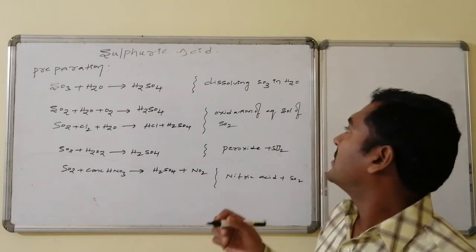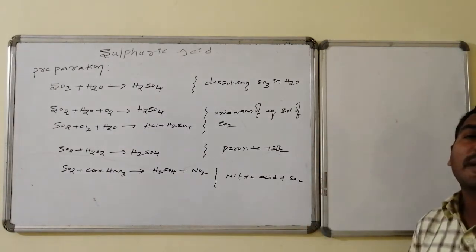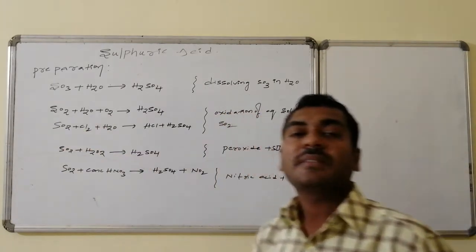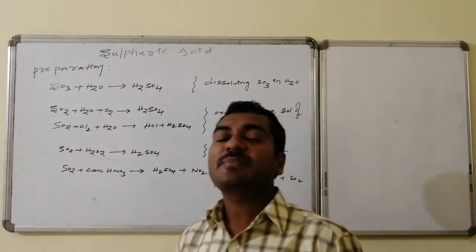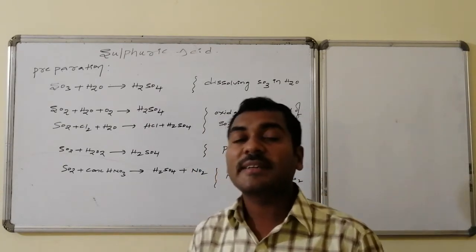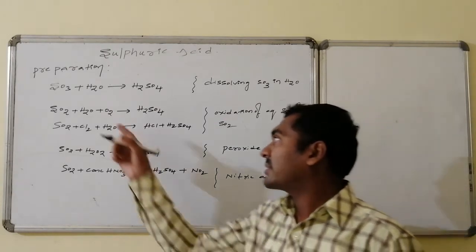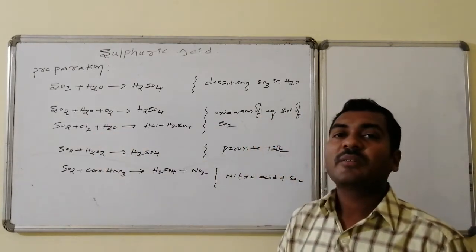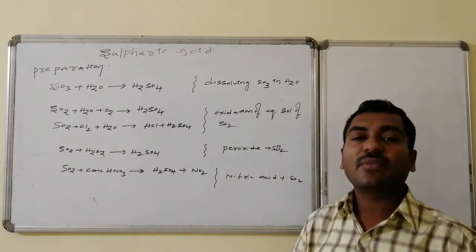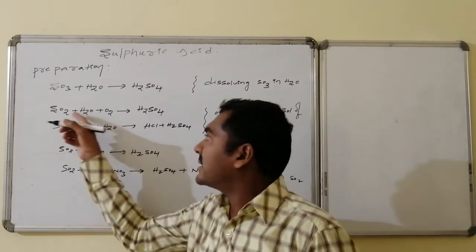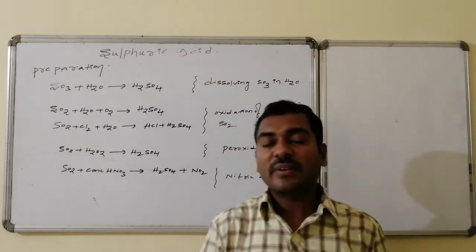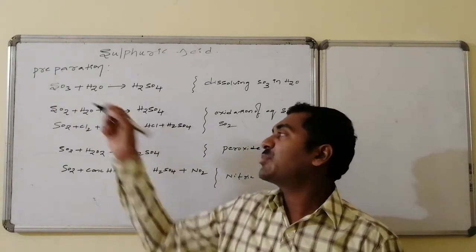The second one is by oxidation of an aqueous solution of sulfur dioxide. Sulfur dioxide plus water gives sulfur dioxide solution. Sulfur dioxide present in the water undergoes oxidation by an oxidizing agent, which may be oxygen or chlorine. The oxidizing agent undergoes reduction, followed by sulfuric acid formation. Here the oxygen is taken up by sulfur dioxide, leading to sulfur trioxide. Once again, sulfur trioxide plus water.